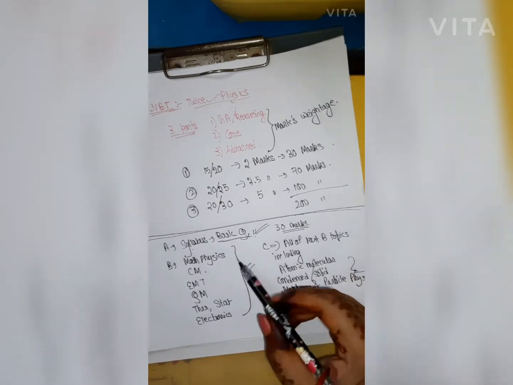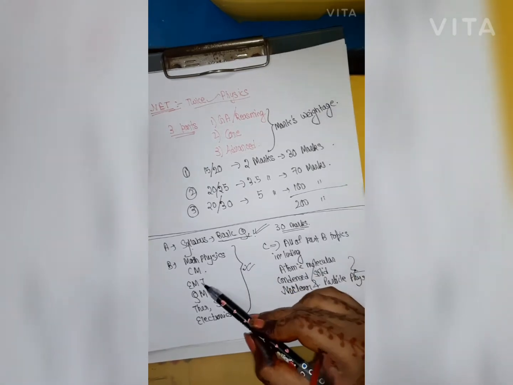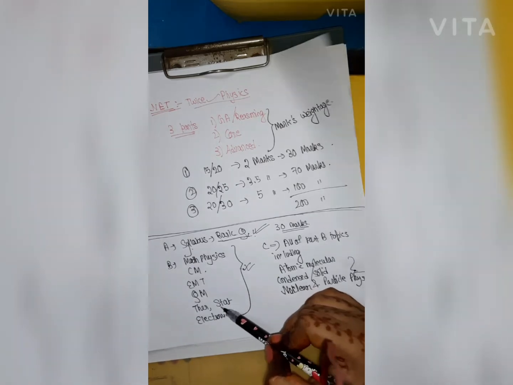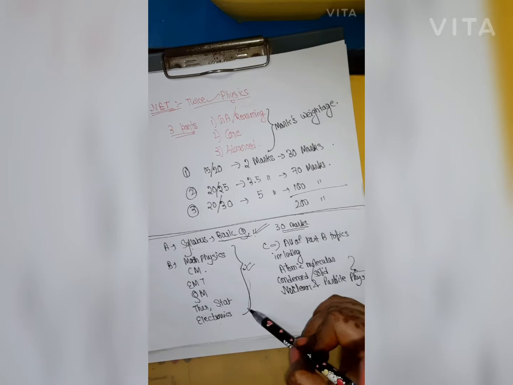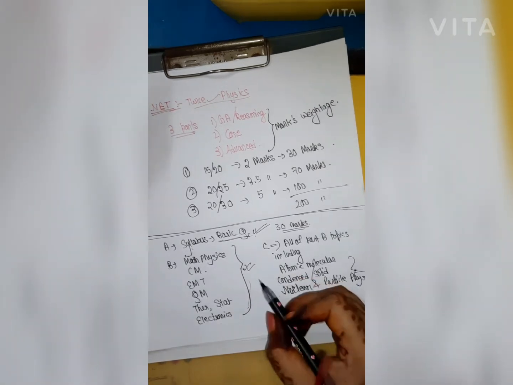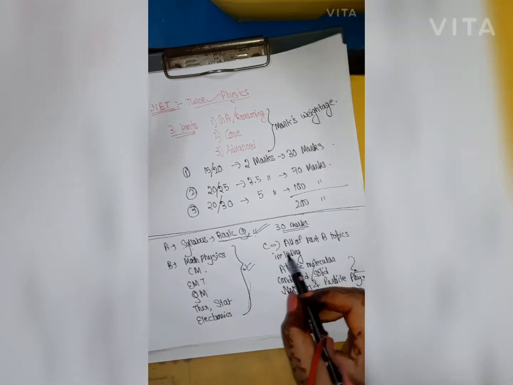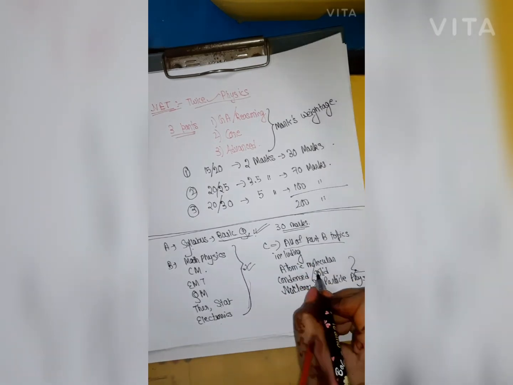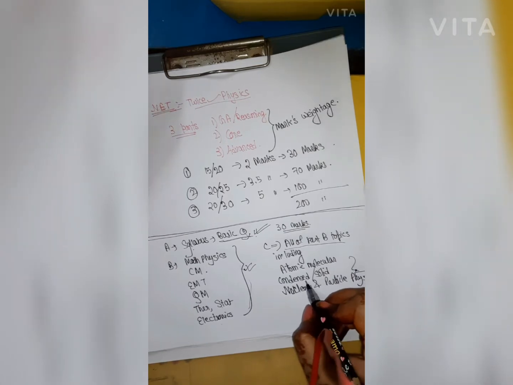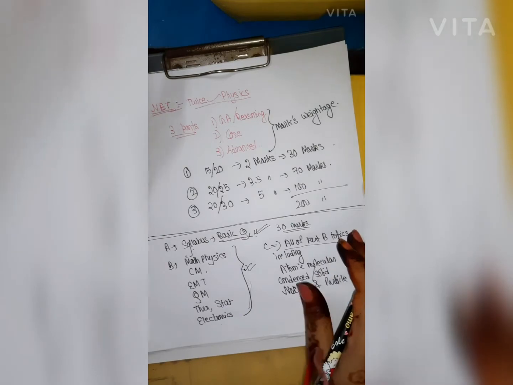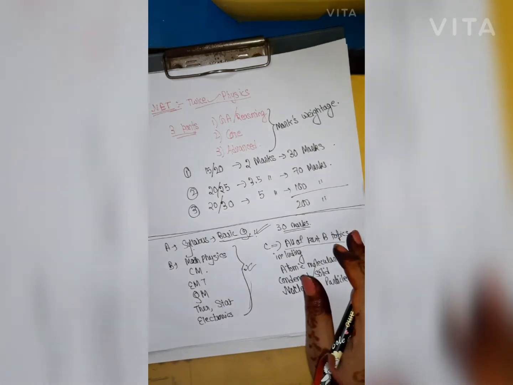Now in part B we have math physics, classical mechanics, electrodynamics, quantum mechanics, thermodynamics and statistical physics, and electronics. These are all the basic BSc topics which we have studied in our bachelor degree. Now in part C we have all of the part B topics, including atomic and molecular physics, condensed state matter, that is solid state physics, and nuclear and particle physics. These are the advanced topics which we have studied in our master.